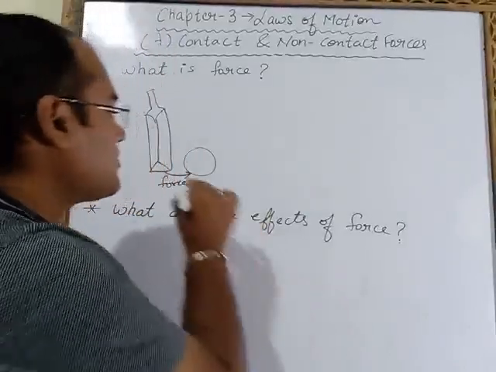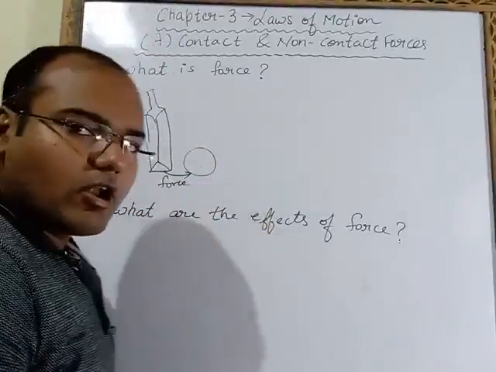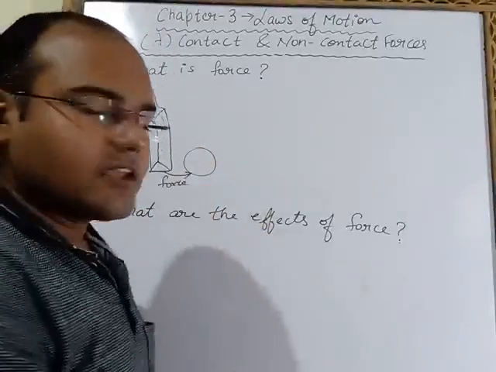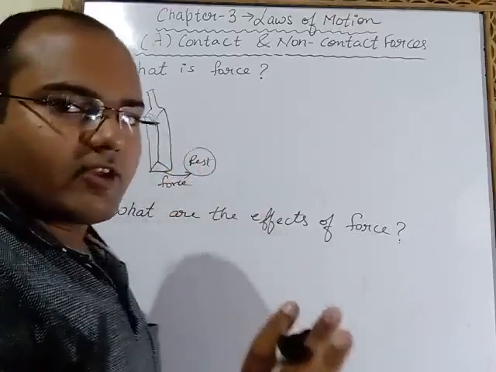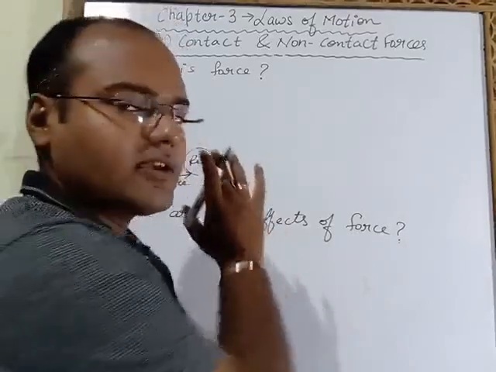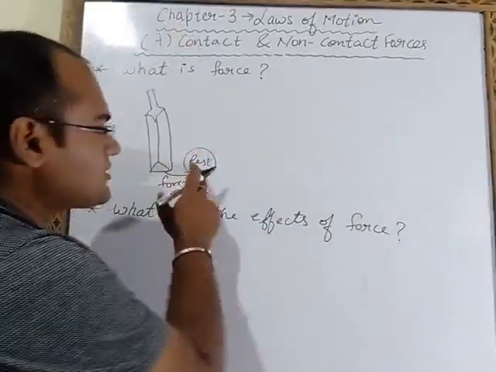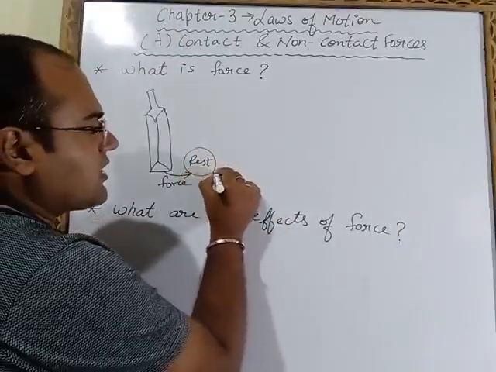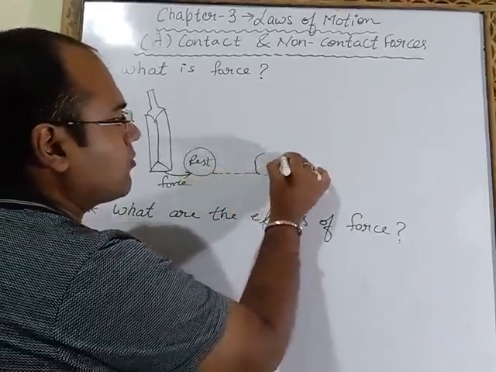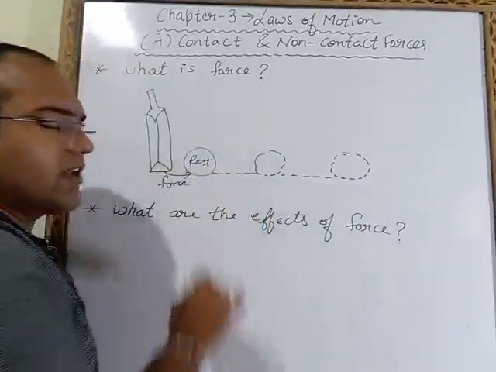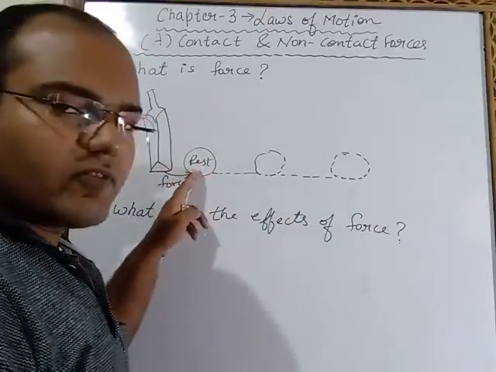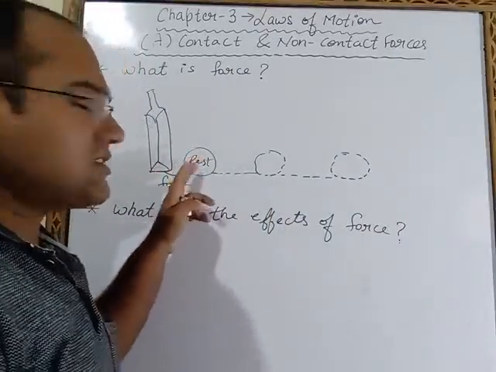I will use force on this ball to hit it with the bat. So now earlier the ball was at rest. It is not moving. But when we will hit this ball from rest, it will come into motion. When we will apply force on this ball which is at rest, it changes its state.